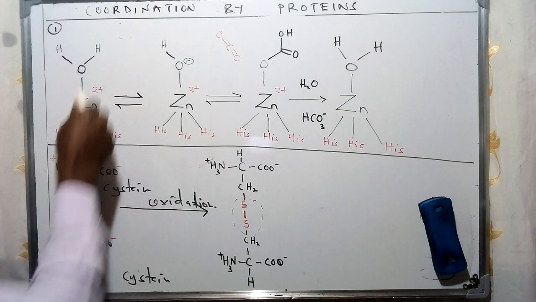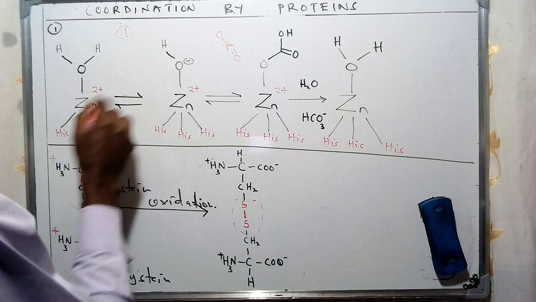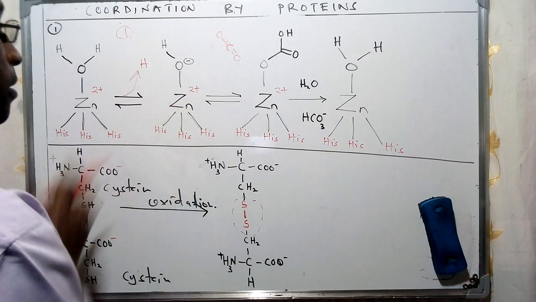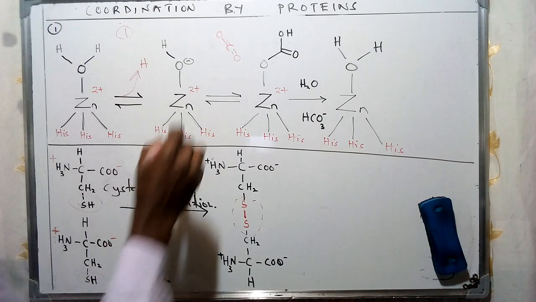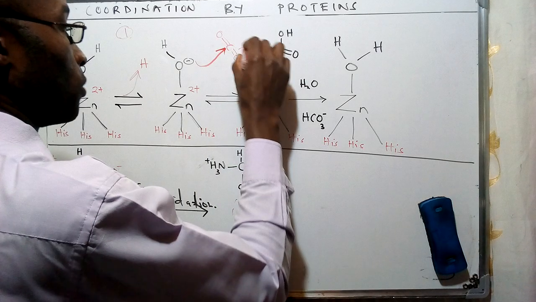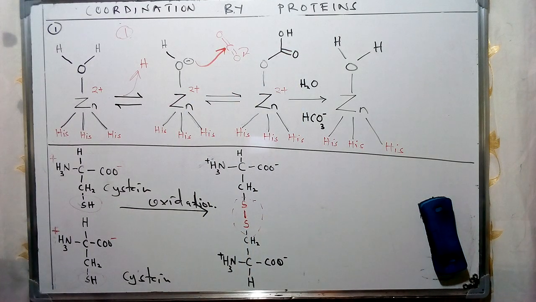Now, for this first case, we're going to show this specific enzyme consisting of that specific water molecule, and therefore this is going to be in a resting state whereby it's going to be described as such. So it's going to undergo the first stage in this specific case whereby it's going to be losing a proton, and this is going to be resulting in this specific intermediate stage which we're going to see given above. And from this one, this is going to be attacking at this specific point, and this point is going to be opening up, and therefore it's going to be creating an intermediate that's going to be attached at this specific point given as such.